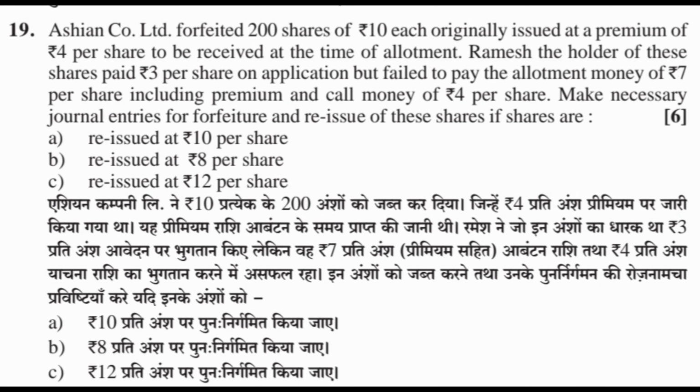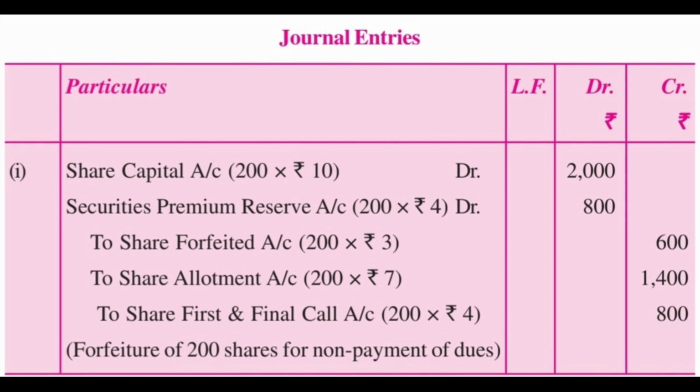19. Asian Co. Limited forfeited 200 shares of rupees 10 each originally issued at a premium of rupees 4 per share to be received at the time of allotment. Ramesh, the holder of these shares, paid rupees 3 per share on application but failed to pay the allotment money of rupees 7 per share including premium and call money of rupees 4 per share. Make necessary journal entries for the forfeiture and reissue of these shares if shares are A. reissued at rupees 10 per share, B. reissued at rupees 8 per share, C. reissued at rupees 12 per share. Pause the video and see the answer.